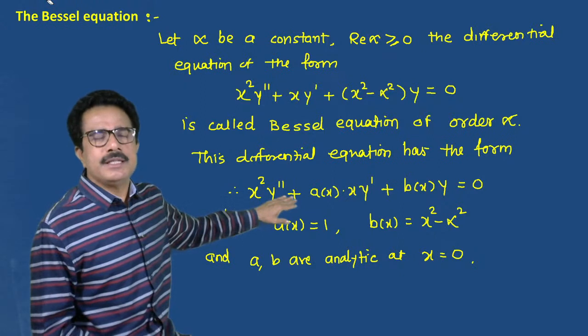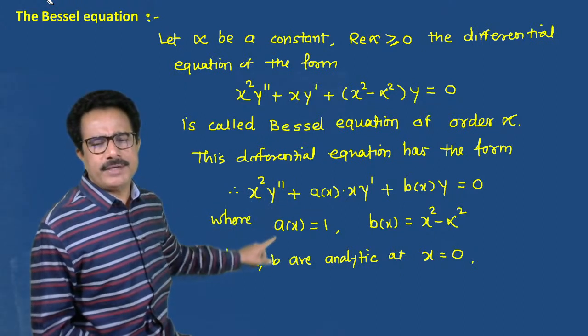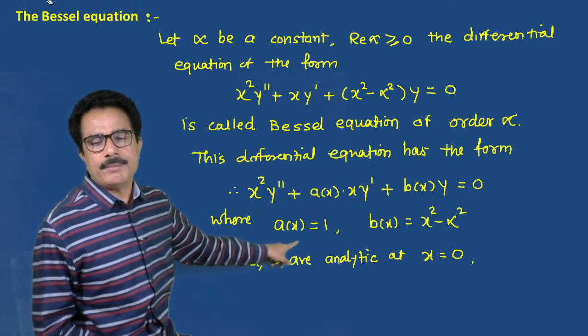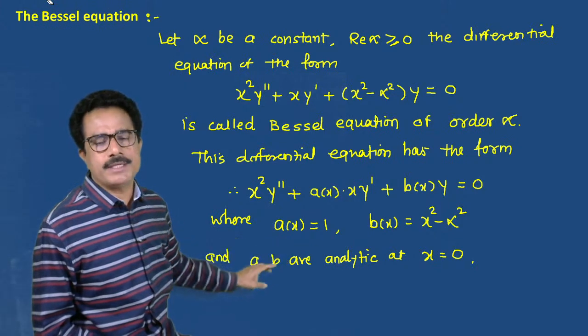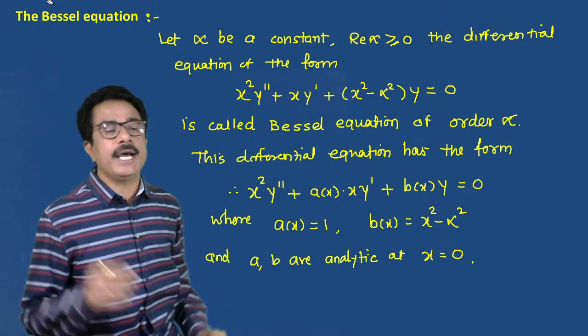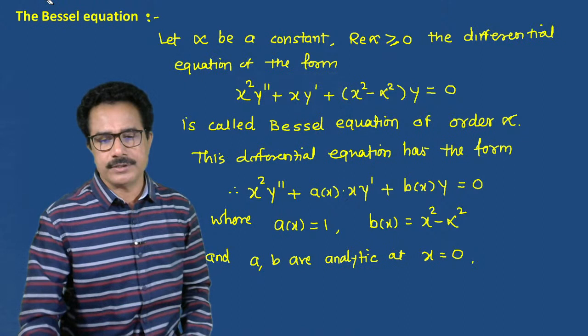So this type is the general form of that Bessel's equation, where a of x is equal to 1, b of x is equal to x square minus alpha square, where a and b are analytic at x equal to 0. Now some important note, which we require for the solution of a Bessel equation, also called a theorem, the statement of some theorem, that is theorem number 4, but it is not in our syllabus. So I have removed this, but we have to write it in the form of notes here.